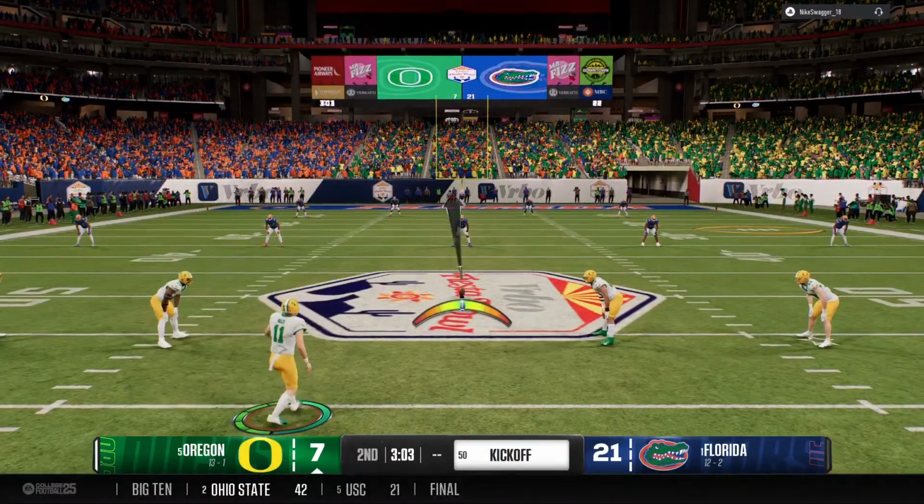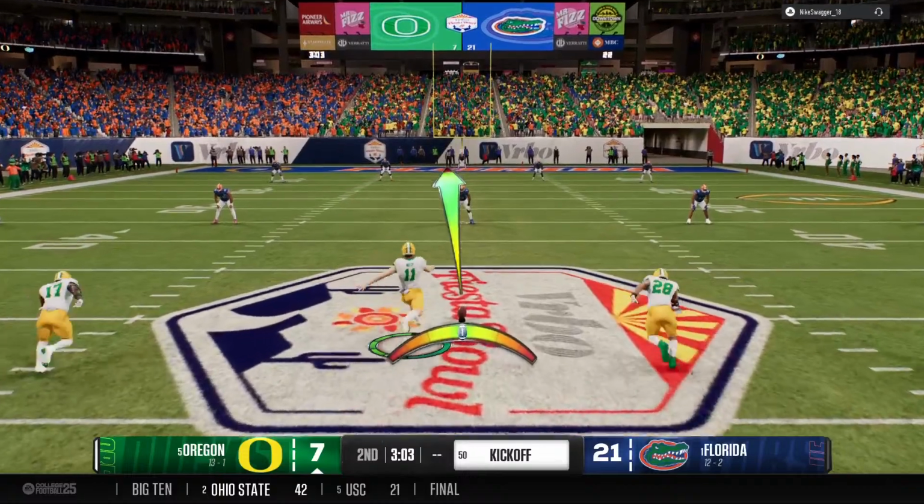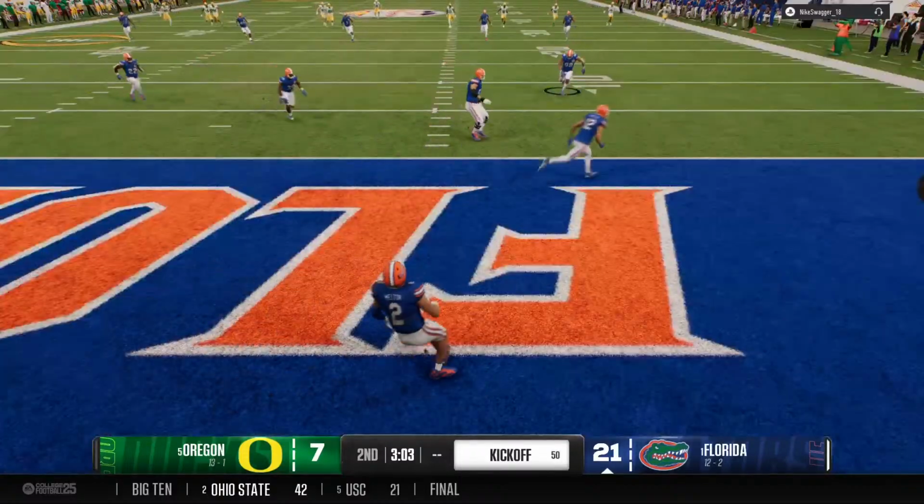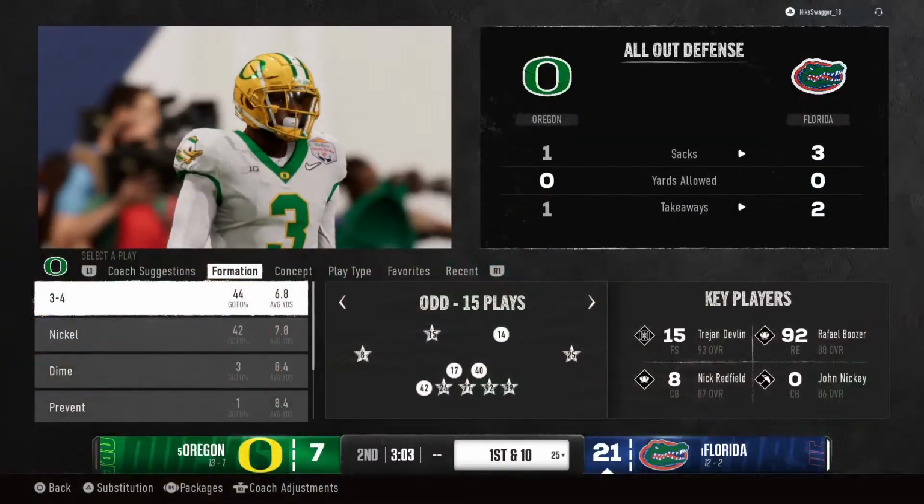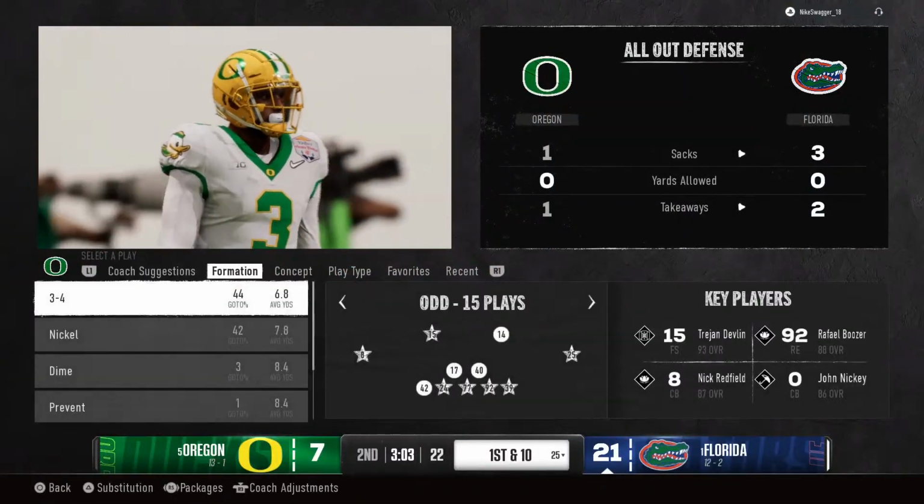Kickoff team is on the field to boot this one away. And the deep kick will sail out the back of the end zone for a touchback.